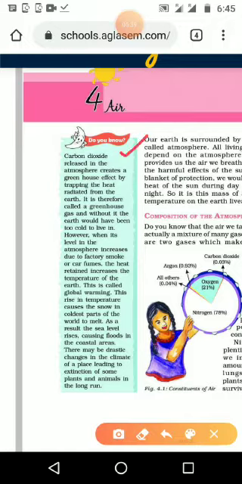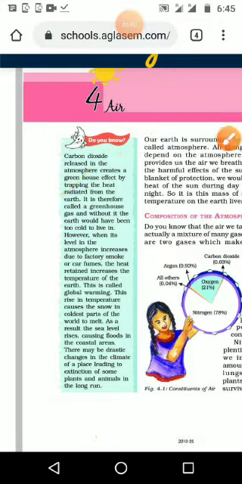Carbon dioxide released in the atmosphere creates a greenhouse effect by trapping the heat radiated from the earth, where the heat comes from the sun to the earth and is radiated out. At that time the carbon dioxide traps this heat and creates a greenhouse effect on the atmosphere, and it is therefore called a greenhouse gas.